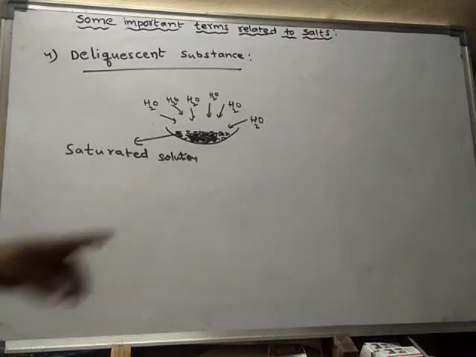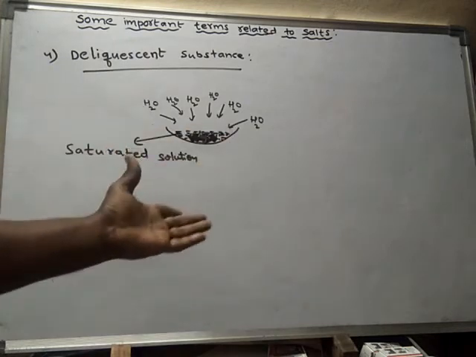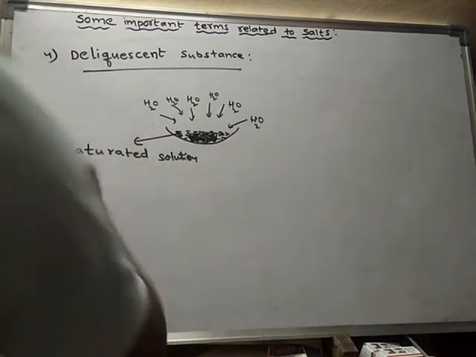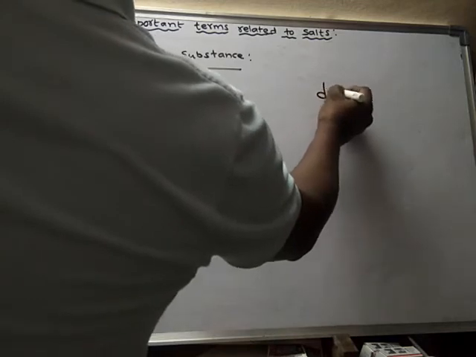That means the solid salt is converted into liquid by absorbing moisture from the atmosphere and finally forming a saturated solution. And this phenomenon is said to be deliquescence.